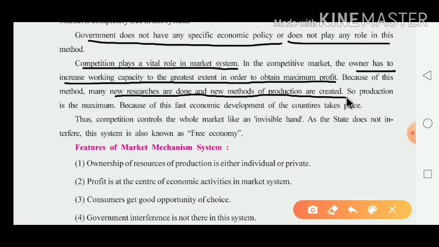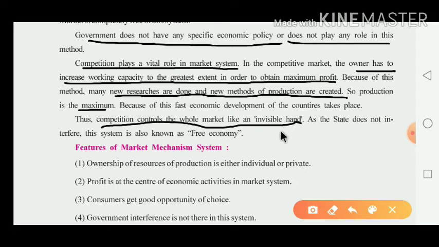That's why in the capitalist system or market system, new research is done as well as new methods of production are created. So production is the maximum in the market system or capitalist system. Because of this, fast economic development of the countries takes place. Thus, competition controls the whole market like an invisible hand.